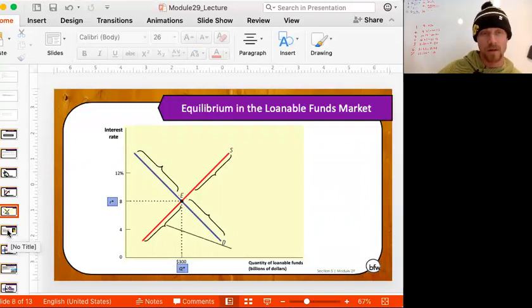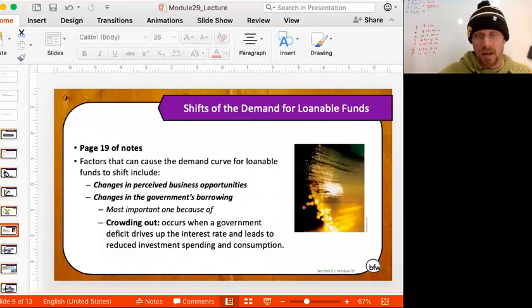So now we're going to talk about, as always, what are going to shift these two curves. And again, you can follow along over here on page 19 of your notes. The two things that shift the demand for loanable funds are change in perceived business opportunities. This has to do with that rate of return.